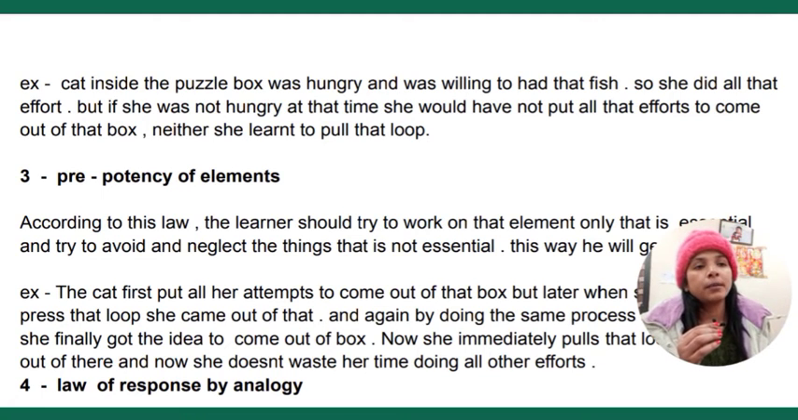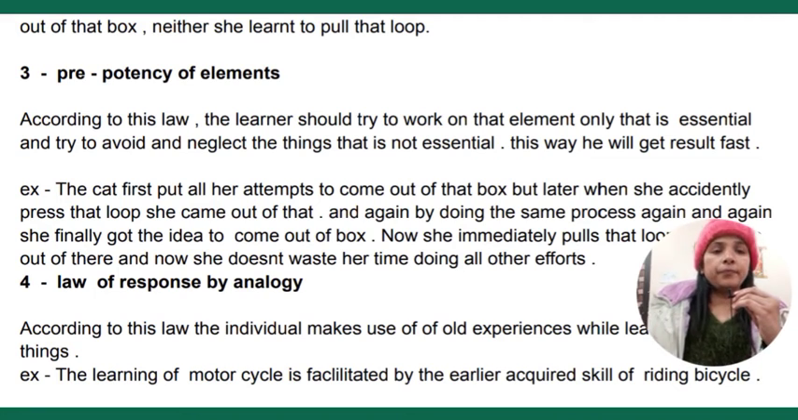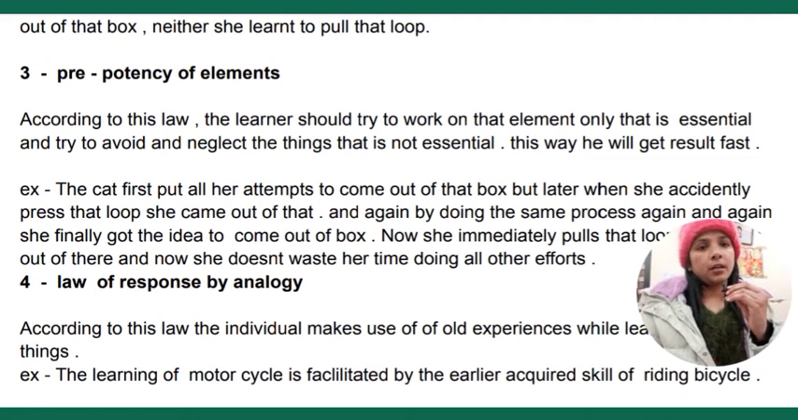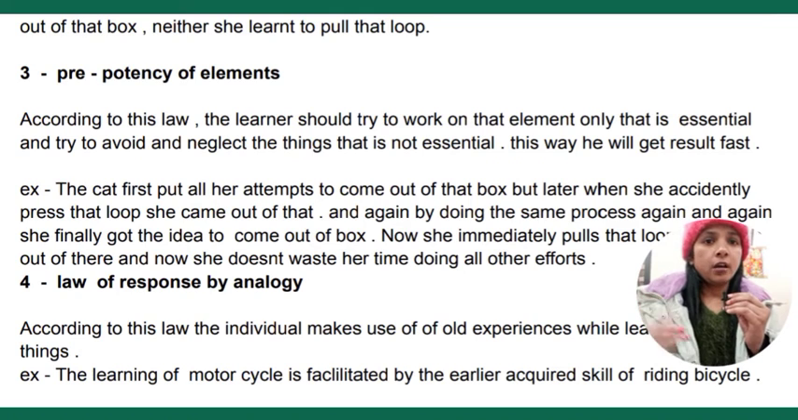So third, you can see here is prepotency of elements. According to this law, the learner should try to work only on the element that is essential and try to avoid and neglect the things that are not essential. This way he will get the result fast. So what this law says is, we should work only on the element that is essential, and we should also avoid all the things that are not essential to reach our destination or our aim.